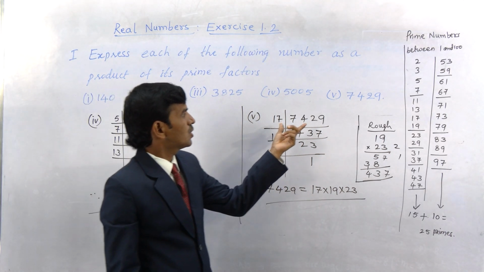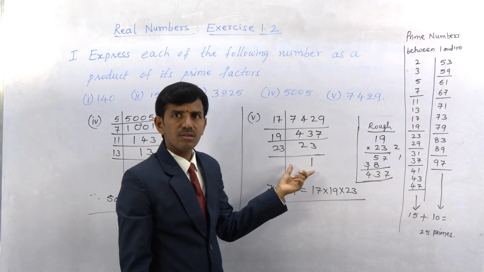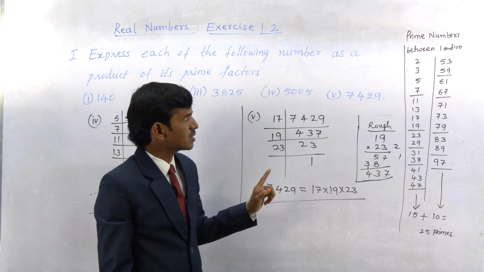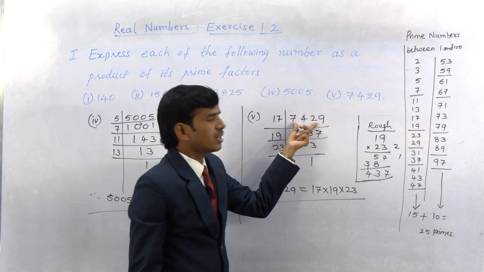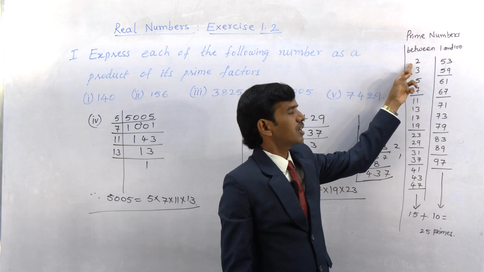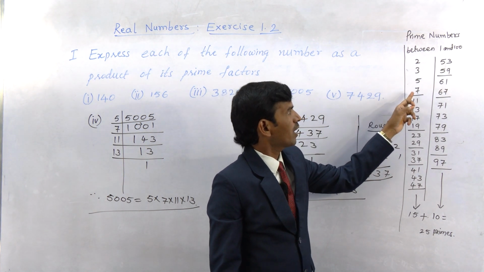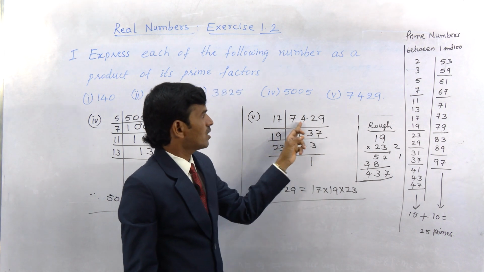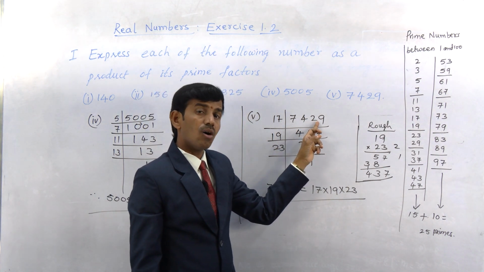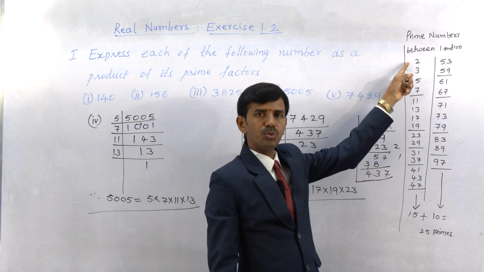So in order to find its prime factors, we have to apply divisibility rules. Using prime numbers, we need to check in sequence whether the given number is divisible by the prime factor 2, 3, 5 or 7. As it is an odd number, it cannot be divisible by 2.